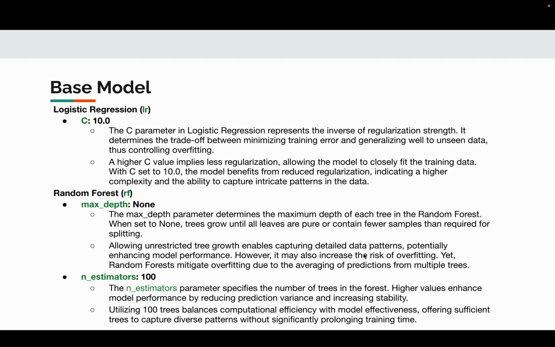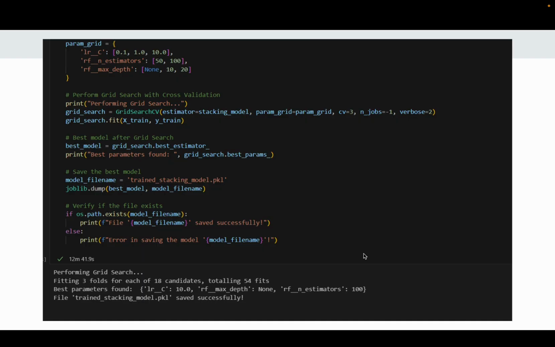To optimize the hyperparameters of our models, we perform grid search with cross-validation. For logistic regression, we test C values of 0.1, 1, and 10. For random forest, we test n_estimators values of 50 and 100, and max depth values of None, 10, and 20. And this is the script we use for grid search.